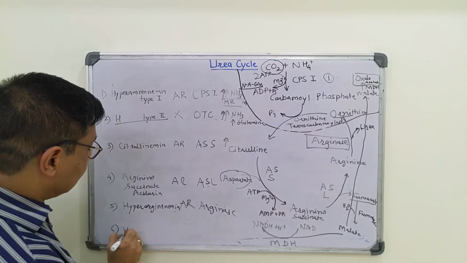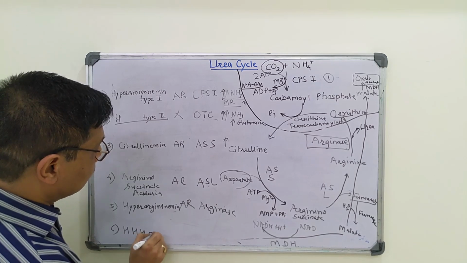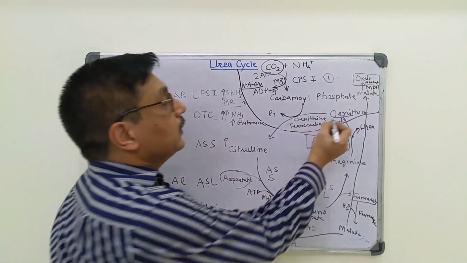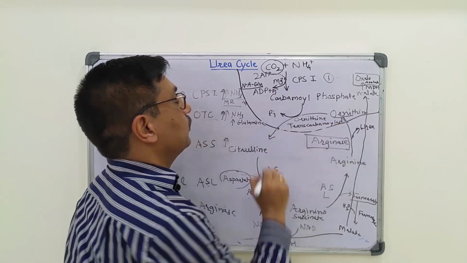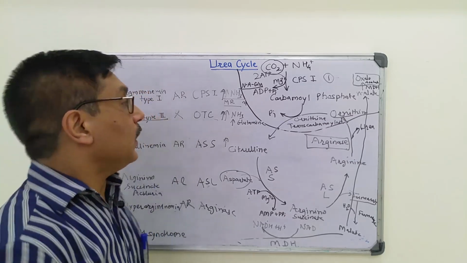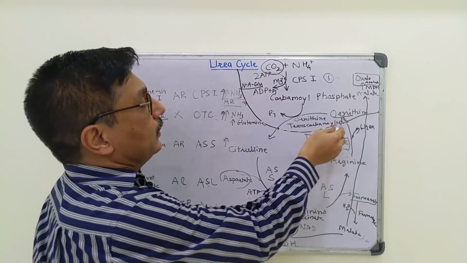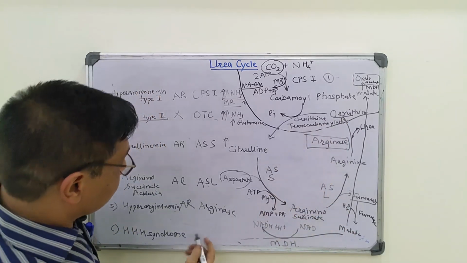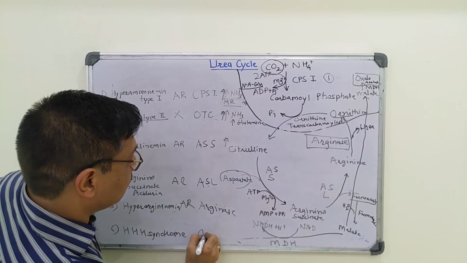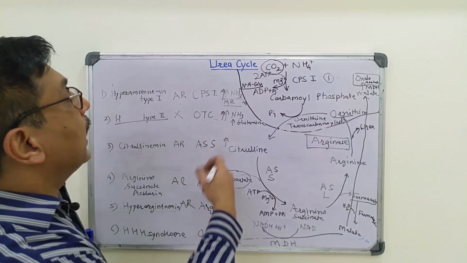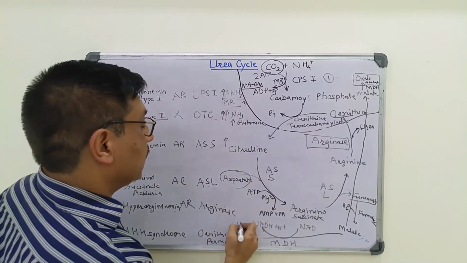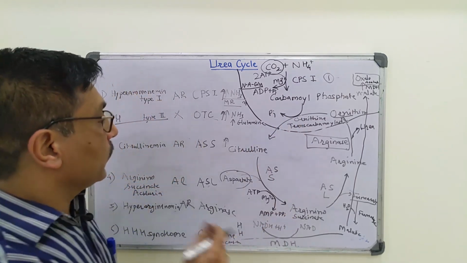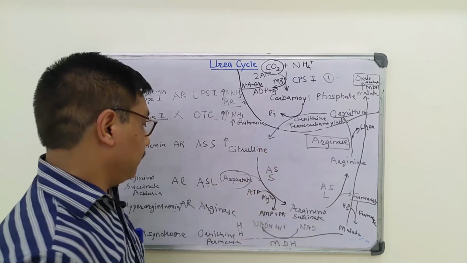Sixth is HHH syndrome, that is due to a transporter mechanism defect. Ornithine permease is the protein that takes ornithine inside and citrulline outside. So there is deficiency of this ornithine permease. There occur hyperammonemia, hyperornithinemia, and homocitrullinemia.